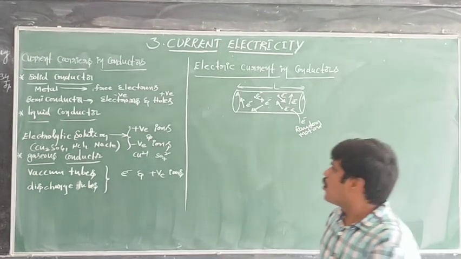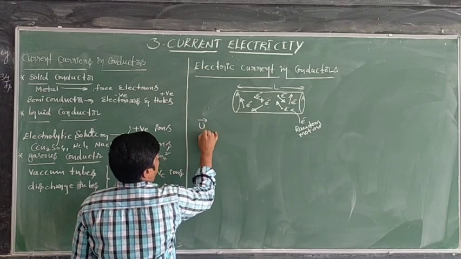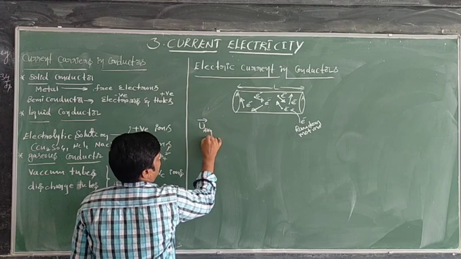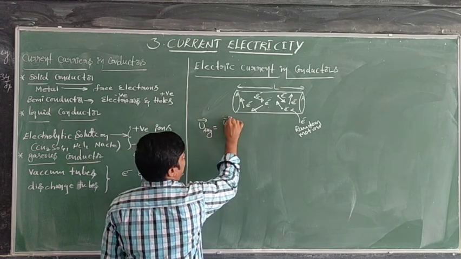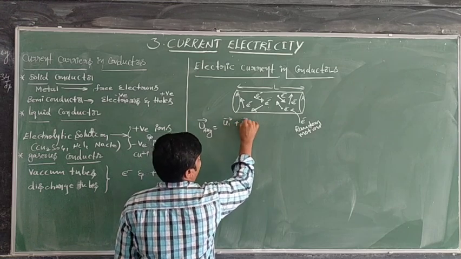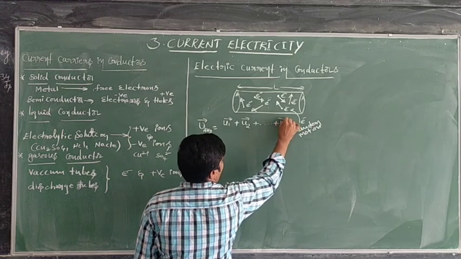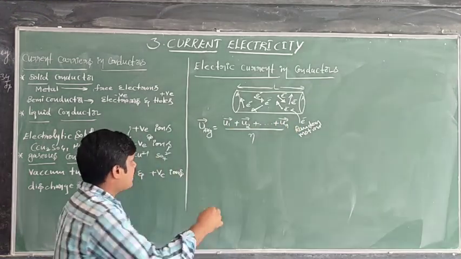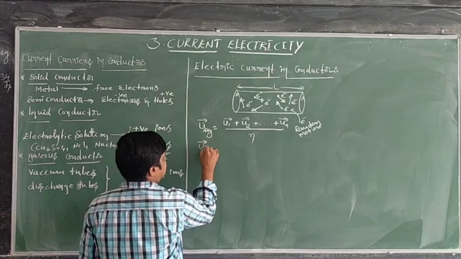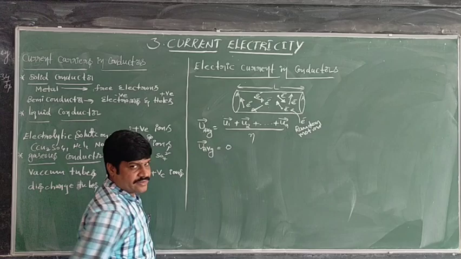Now what is the total average velocity? The average velocity is the velocity of the first electron plus the velocity of the second electron, and so on, plus the velocity of the nth electron, divided by the total number of electrons. This average velocity is nothing but 0.